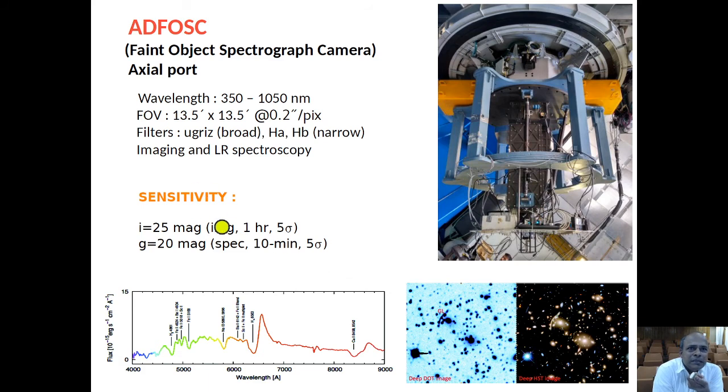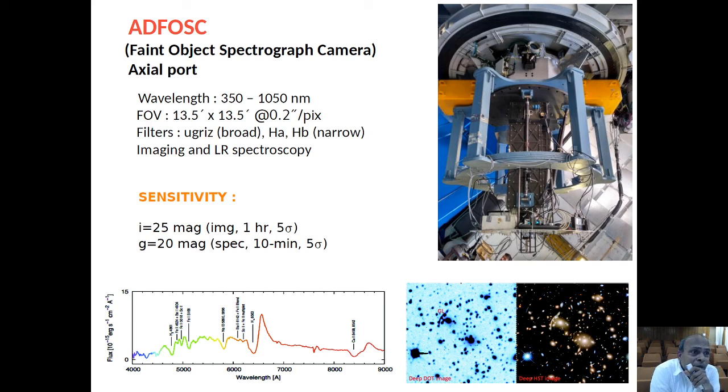Sensitivity wise, you can see 25 magnitude at I band you can reach in 1 hour with 5 sigma sensitivity, and at G band 20 magnitude spectra you can take in 10 minutes. This is one typical spectrum of a supernova, and various lines are marked. And this is a very deep image taken from the 3.6 meter telescope compared with the HST image.